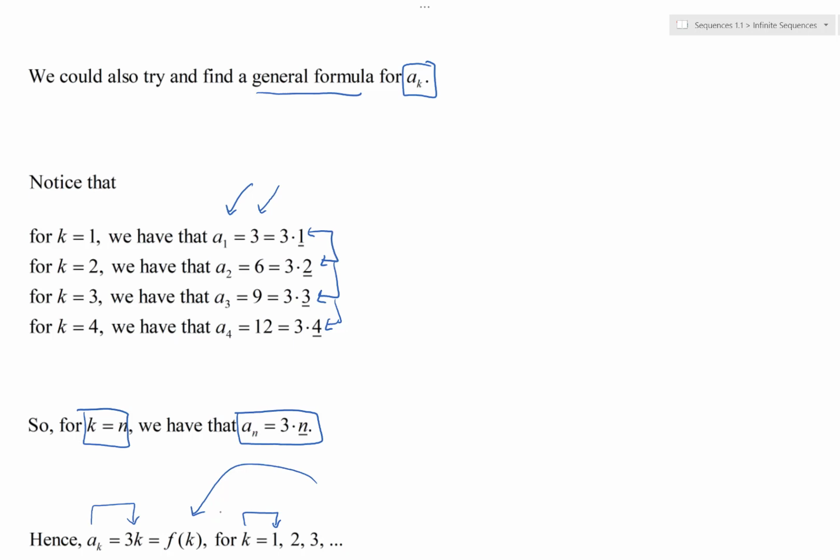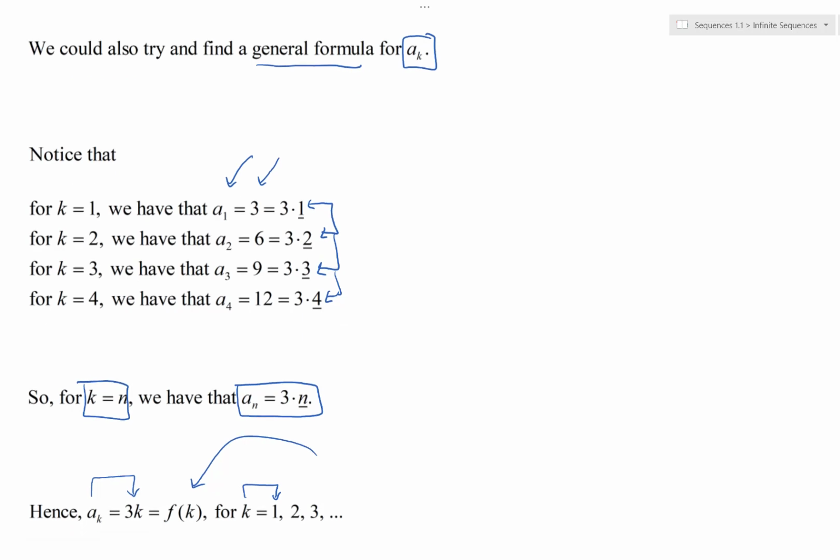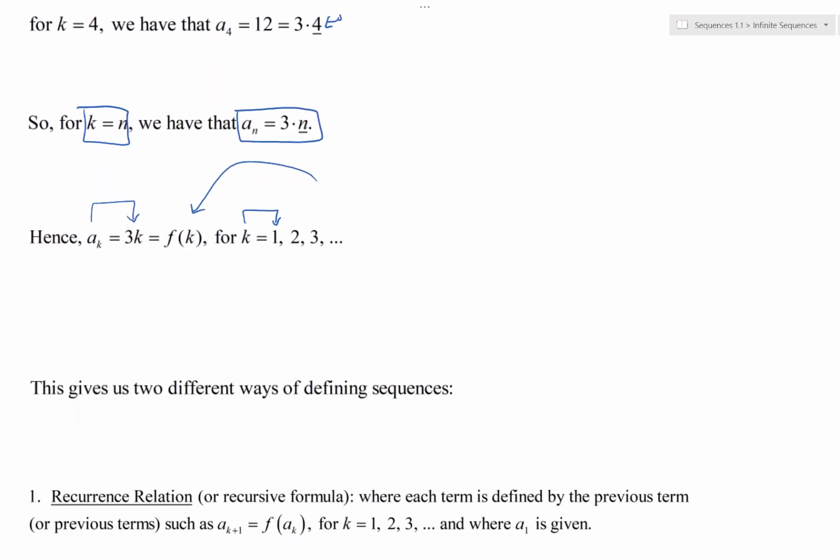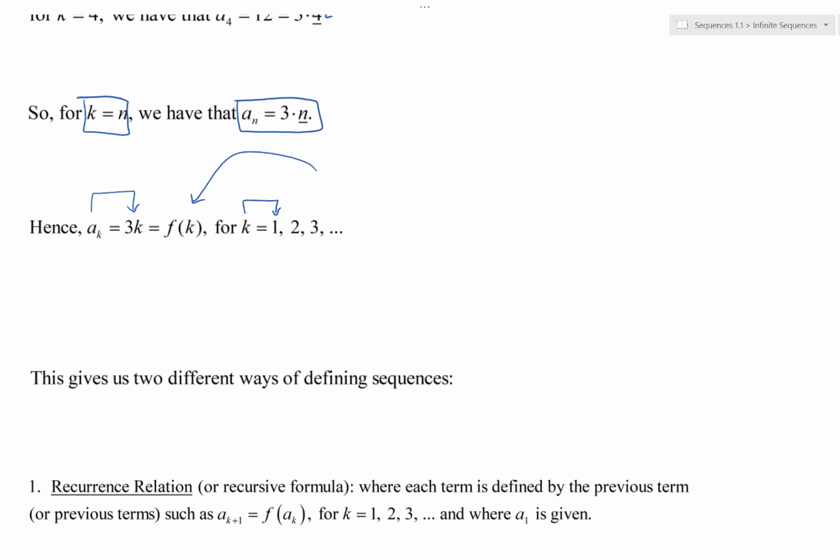So these two different ways of expressing the general term in the sequence are two main ways that we want to look for, if possible. Not always possible. What are those two ways? Well, we call one of them, the first one we looked at, the recurrence relation, or sometimes referred to as the recursive formula, where each term is defined by the previous term, or maybe more than the previous term, maybe previous terms. So like a couple of them, 3 of them, and so on.